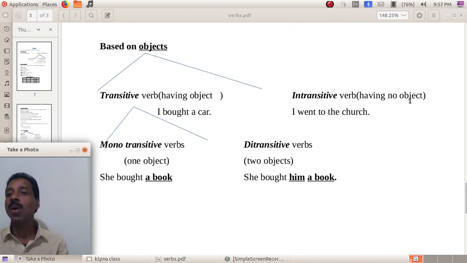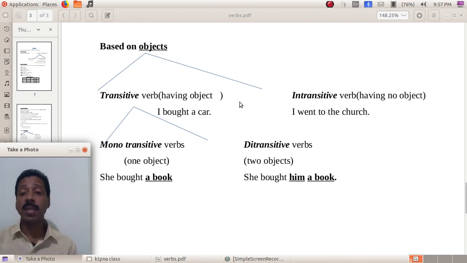A verb having no object is called an intransitive verb. Just look at the sentence, I bought a car. This bought is a transitive verb because this verb has the object a car. What did I buy? A car. So we get an answer. So it's transitive.